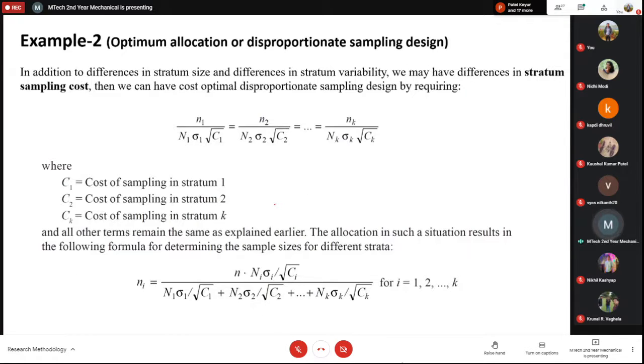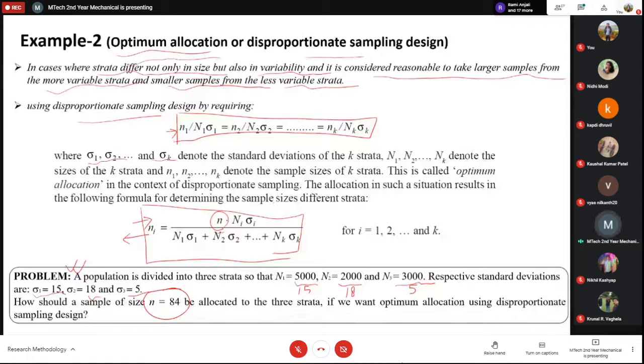Means the total number in the sample. Ni is the strata population, and sigma i is the standard deviation of that strata. So N1 will be 5,000 and sigma 1 will be 15. And upon N1 sigma 1 plus N2 sigma 2 plus N3 sigma 3 and so on. If we have only 3, then it will be limited up to only 3, plus N3 sigma 3.